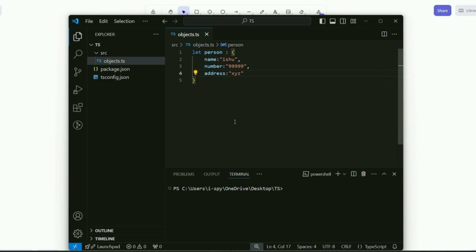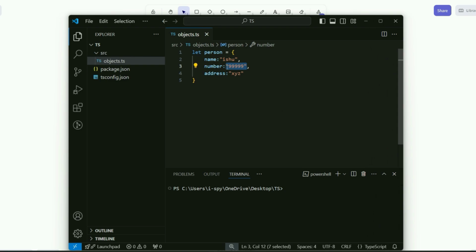So again, now TypeScript should have created implicit type for this person. So let me just change this colon to this. Now it is assigning this object to this person, but before it was doing something else. We're going to see it later. Okay. So now if I see the implicit type, you see TypeScript automatically creates a type for this object, and object types similarly looks like the real object in JavaScript. They are nothing different. This name string, number string, address string.